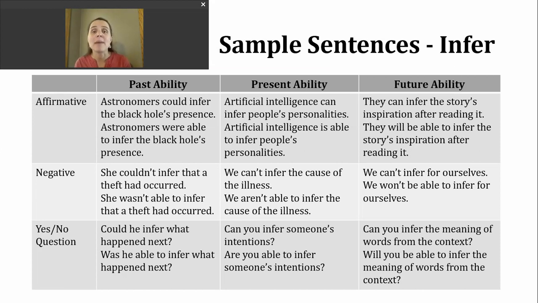Next, let's talk about present ability. To express this idea or concept, we're going to use the modal can and then the base verb. A second way we can talk about present ability is to use be able to, and this time we'll continue to use the present form of the be verb. Here are two affirmative examples. Artificial intelligence can infer people's personalities. Artificial intelligence is able to infer people's personality.